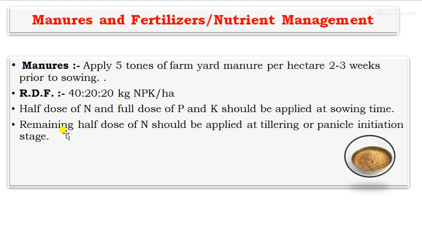Next one, the manures and fertilizers or nutrient requirement. Foxtail millet requires roughly 5 tons of FYM per hectare, applied 1 month or 2 to 3 weeks before sowing. Then the recommended dose of fertilizer is 40:20:20 kg NPK per hectare. Half dose of N and the full dose of P and K should be applied at the time of sowing, and the remaining half dose of nitrogen should be applied at the tillering or panicle initiation stage.